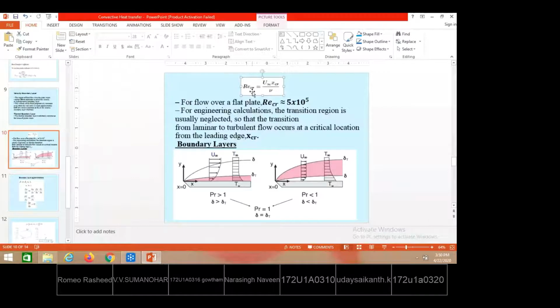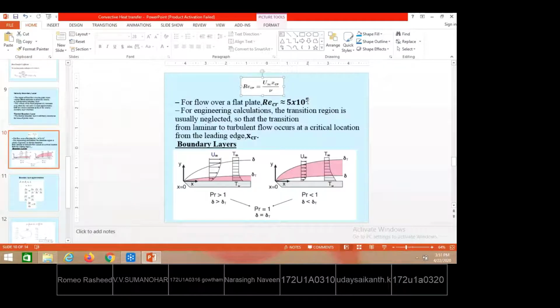The critical Reynolds number is the position where the laminar flow is converting to the turbulent region. So up to what distance of the plate? This is x equal to the critical distance. The significance of considering this critical distance is that it is the distance up to which laminar flow exists. It was found practically that laminar flow exists up to a Reynolds number value of 5 into 10 to the power 5.